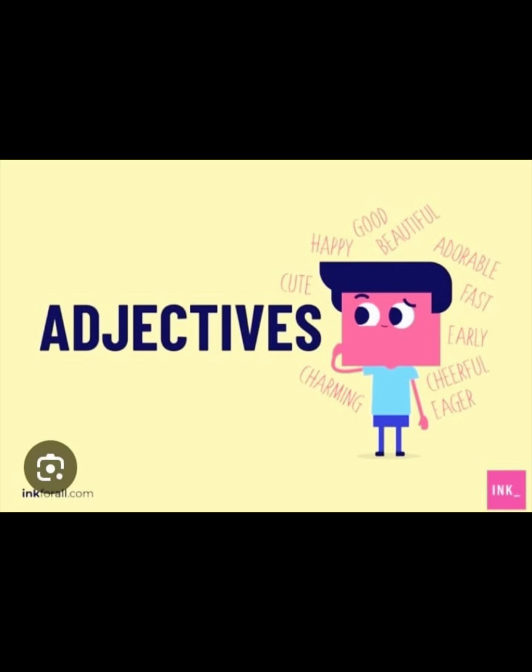So there are always exceptions. Here is a list of the most common. Good, better. So these are irregular adjectives. Bad, worse. Fun, more fun. Old, older. So fun is single syllable, right? But even though it's single syllable, you're adding more. And for good, you're using another word. For bad, also using another word.